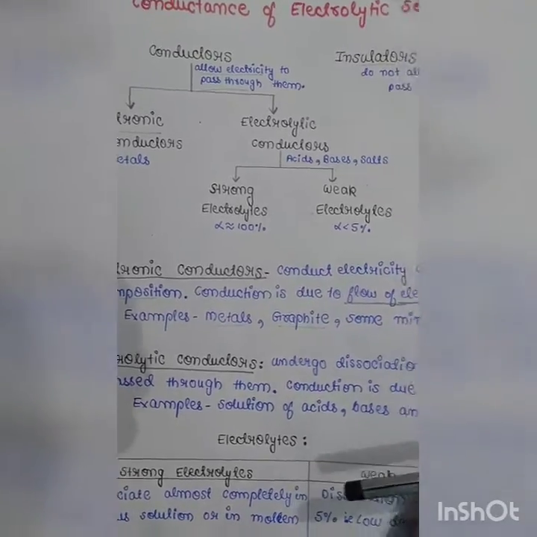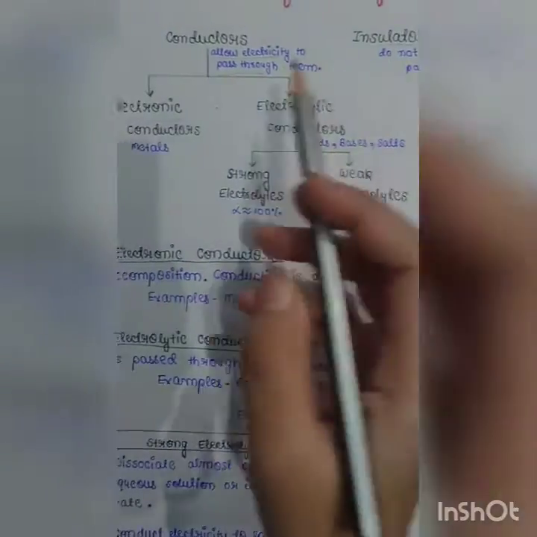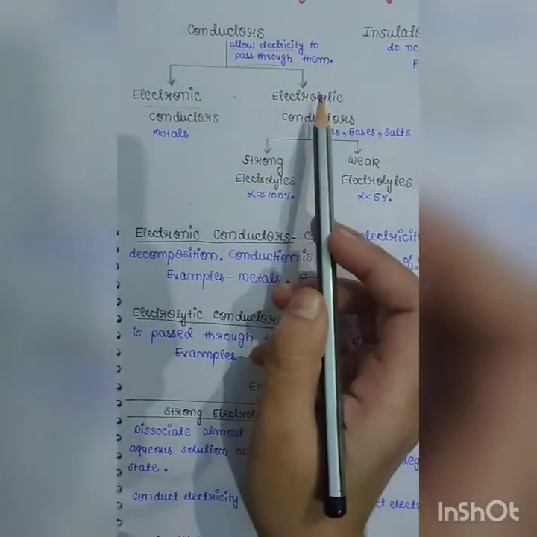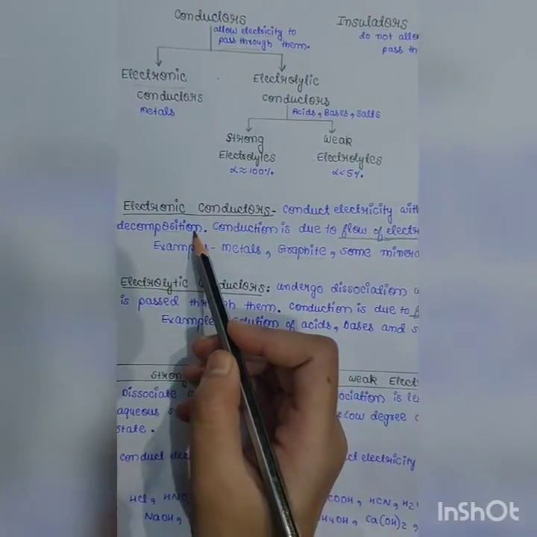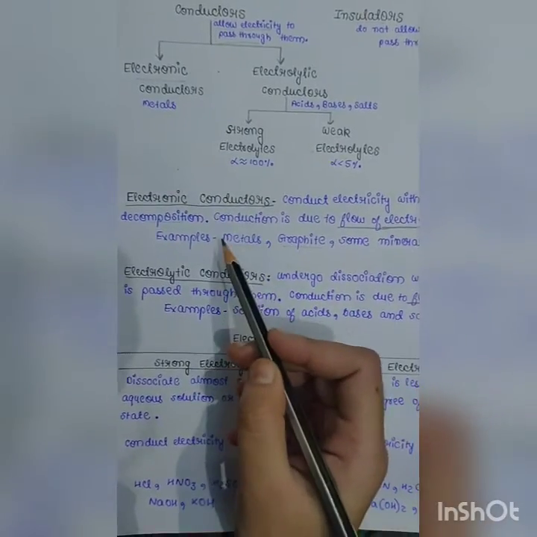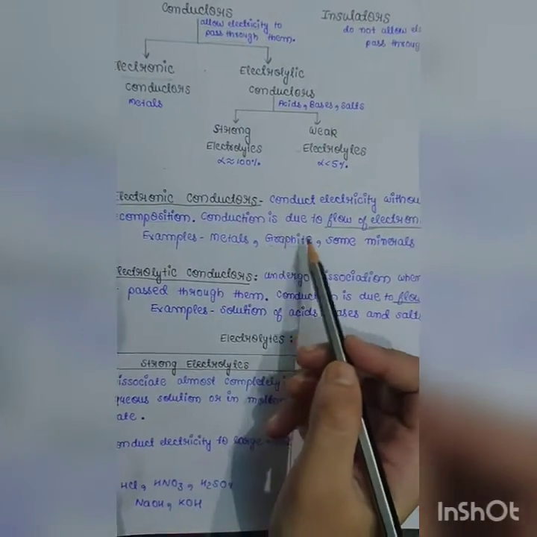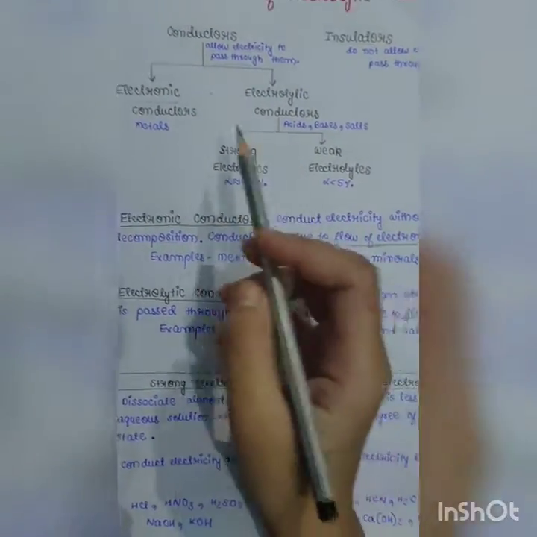Conductors allow electricity to pass through them and insulators do not allow electricity to pass through them. Conductors are of two types, electronic and electrolytic. Electronic conductors conduct electricity without undergoing decomposition, and conduction is due to flow of electrons in them. For example, all the metals. Some non-metals like graphite and some minerals also conduct electricity due to flow of electrons.